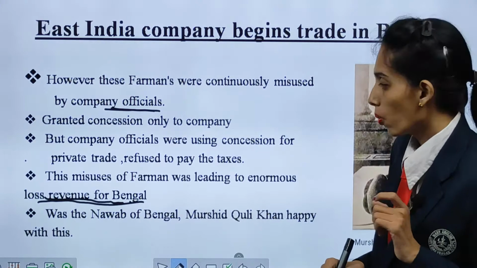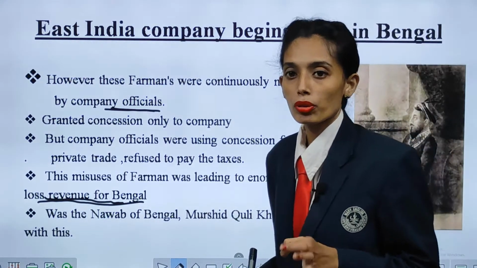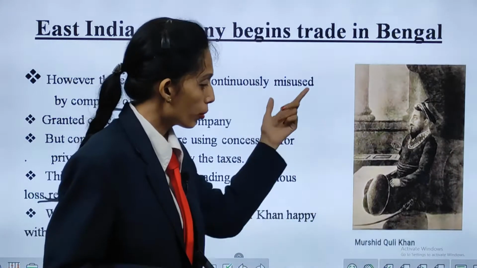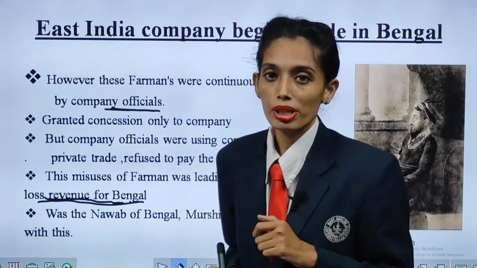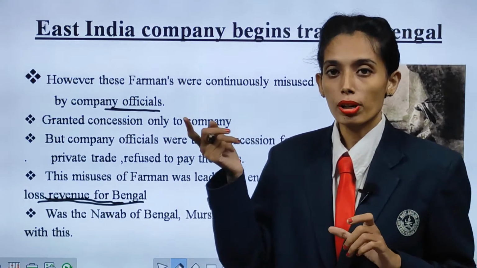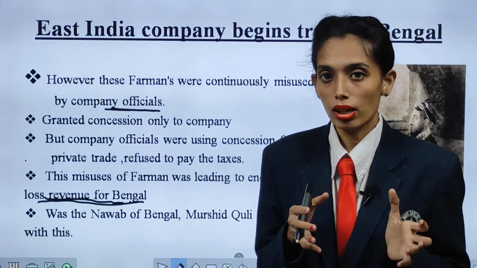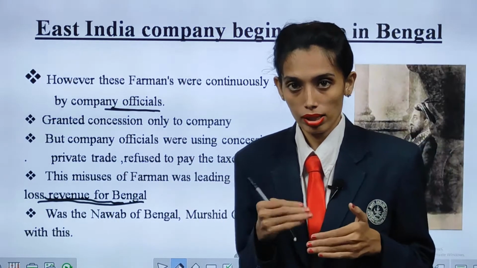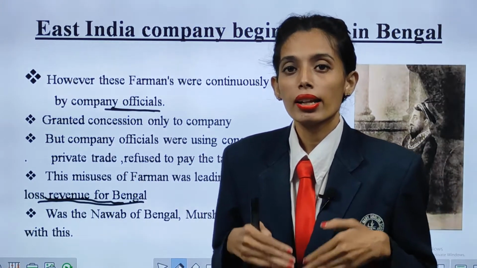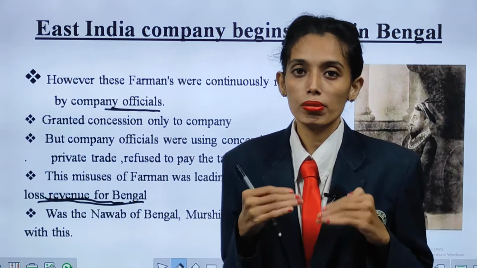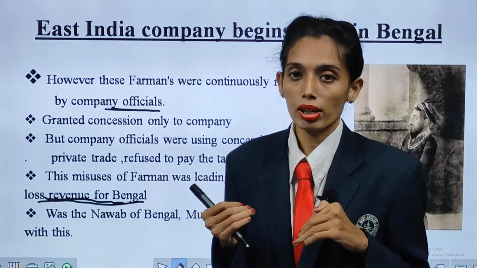Was the Nawab of Bengal, Murshid Quli Khan, happy with this? No. This is the picture of Murshid Quli Khan, and he was not at all happy, because the farman was given by Aurangzeb. Later, the successors took their regional independence and said that if you want to trade with the company, you need to pay the tax.